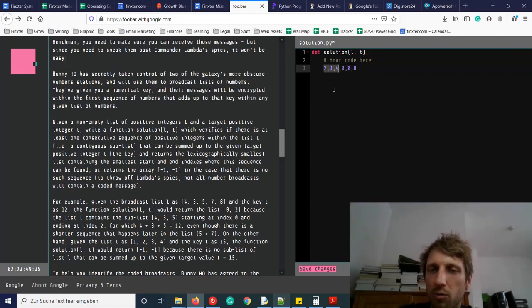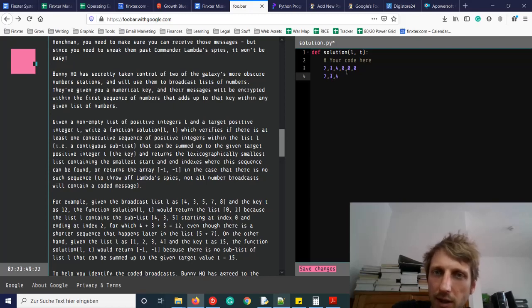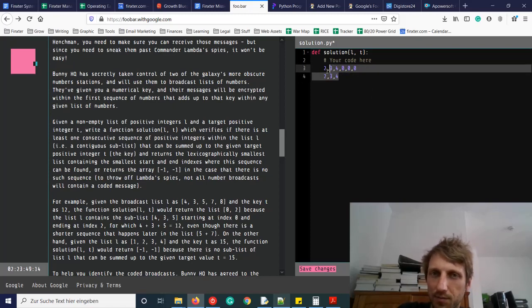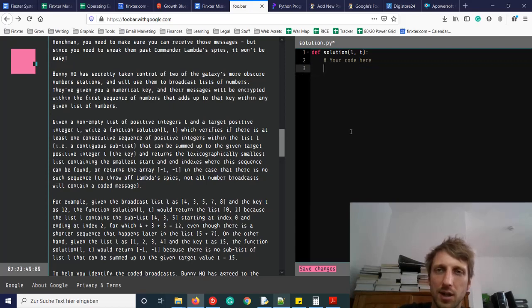But we only want to focus on this one, to include the lexicographically smallest one. If you have these two sublists, then this sublist would be lexicographically smaller than this one, because it has fewer elements. Therefore we want to have the smallest start index.